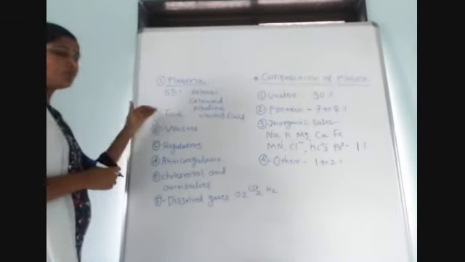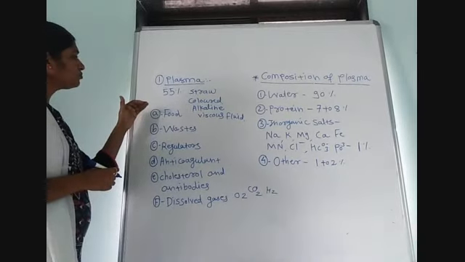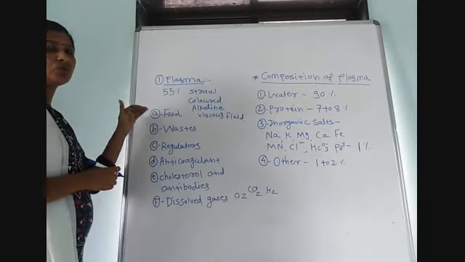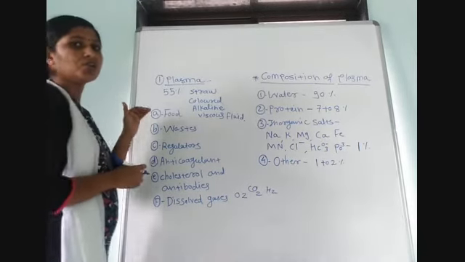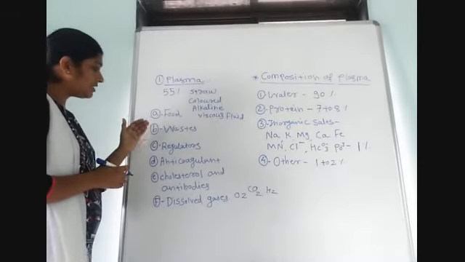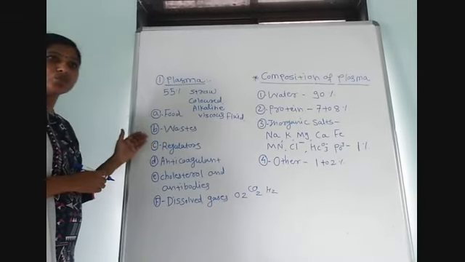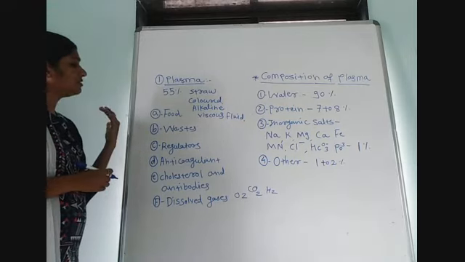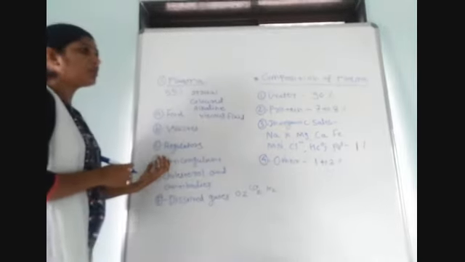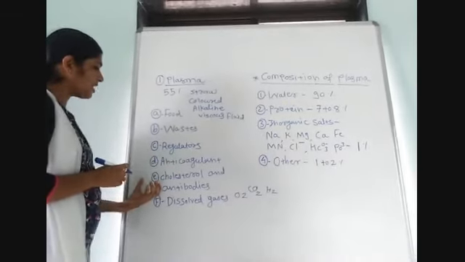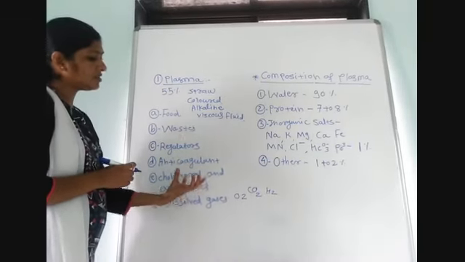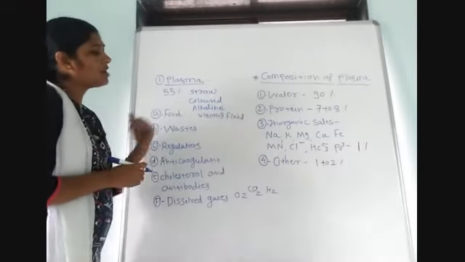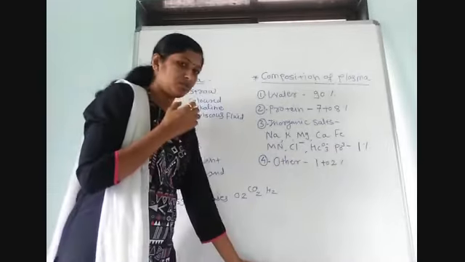Once again remember, food means amino acid, glucose, fatty acid, triglyceride. Waste materials are urea, uric acid, then creatinine. Regulators are hormones, enzymes and some vitamins. One famous anticoagulant is heparin, which is present in plasma. Then cholesterol and antibodies are also there. And dissolved gases are oxygen, carbon dioxide and hydrogen. Okay.